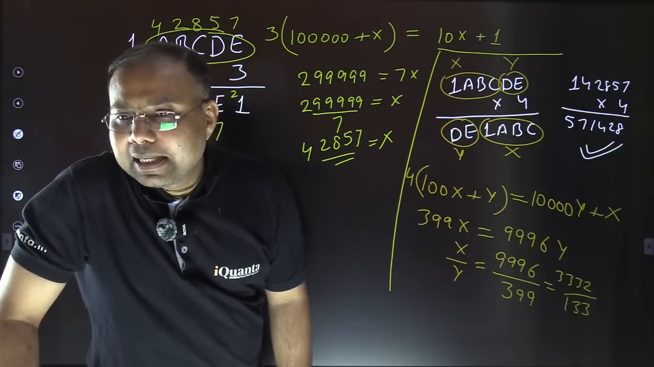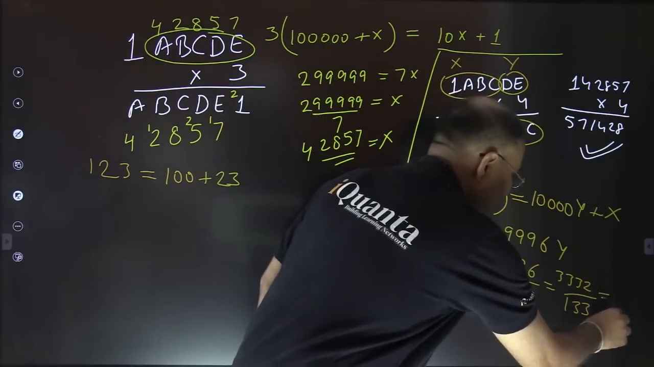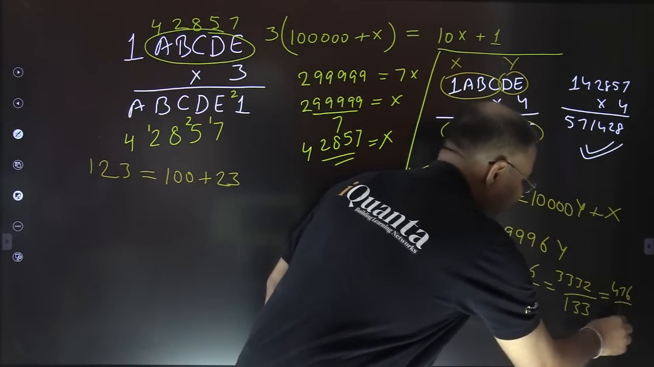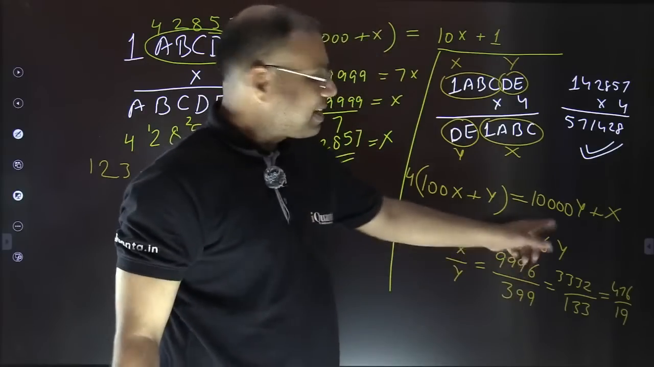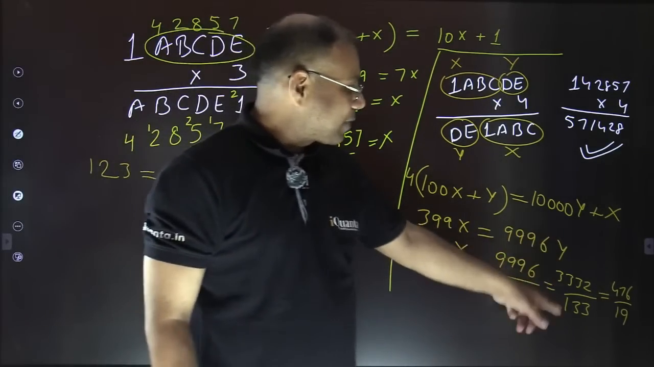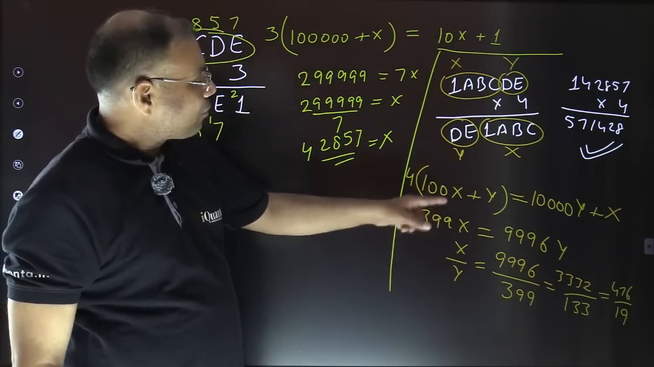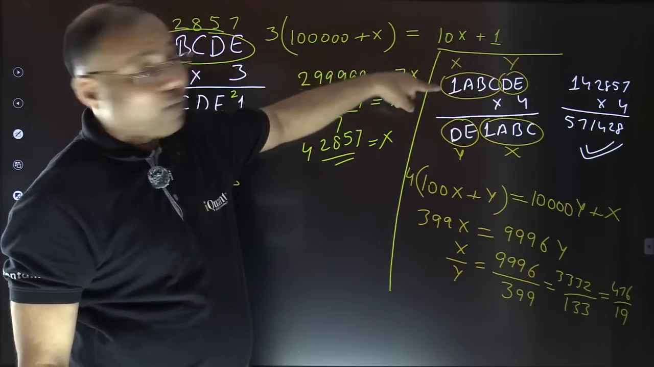133 किससे डिविजिबल है? Yes, it comes out to be 476 by 19. Excellent, Love Krishna. 476 by 19. So 7 is another common factor. 19 sevens are 133. So 7 divides both the numbers. So 476 by 19. But now see, regarding x and y, I knew that x must start with 1.